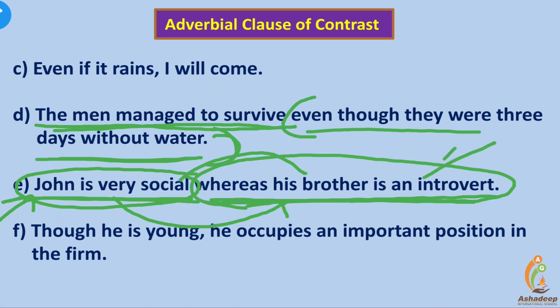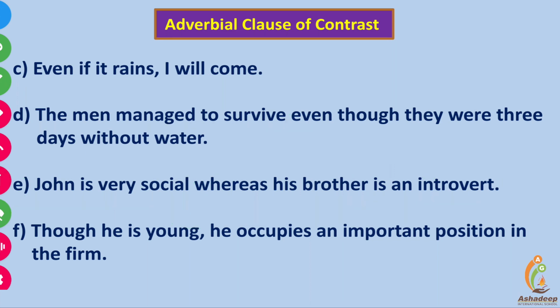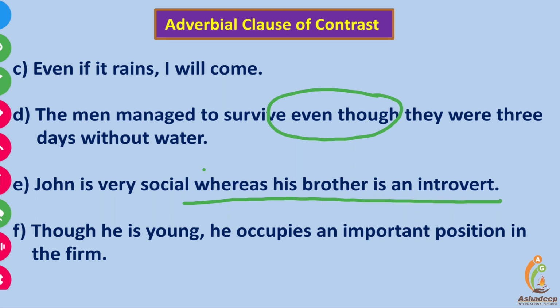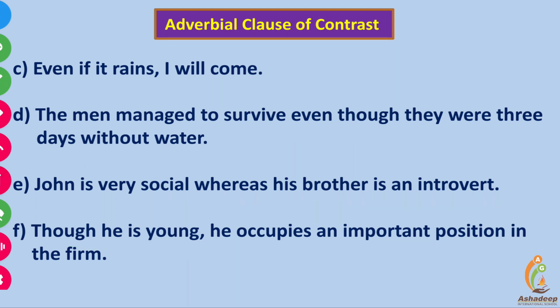It's an adverbial clause of contrast. See, when the adverbial clause is at the first position there is a comma; at the last position there is no comma. Here, with even though, no comma at the end, and here in the beginning there is a comma.